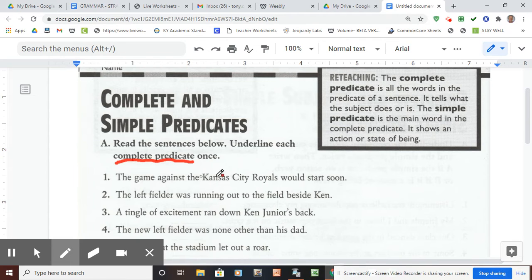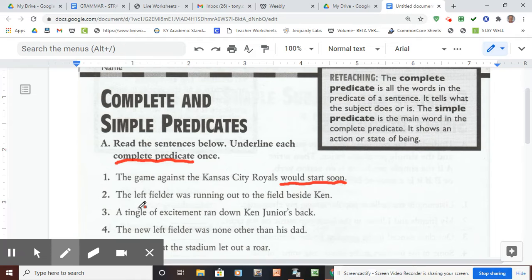No, the game against the Kansas City Royals. The game is the subject. What about the game? Well, the game would start soon. That's the action or state of being that the subject does or is. It would start soon, all three words. That's the complete predicate.